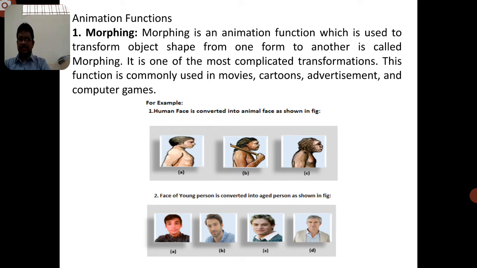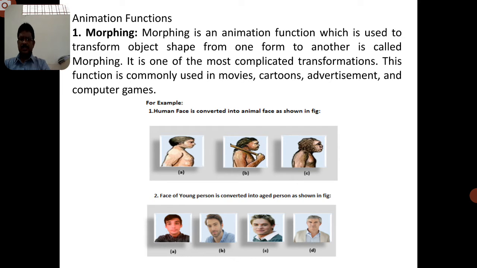With the help of the multimedia concept, now I am going to explain the animation functions. Some of the important animation functions are, first, morphing. Morphing is an animation function which is used to transfer an object's shape from one to another. That means one face, one particular image object shape, is transferred into the other.